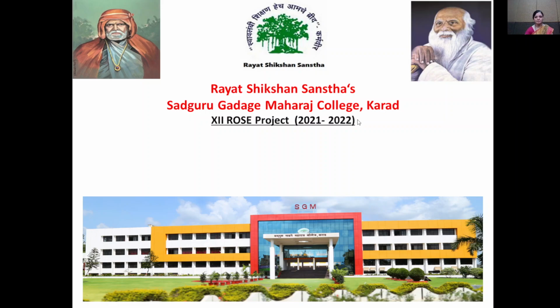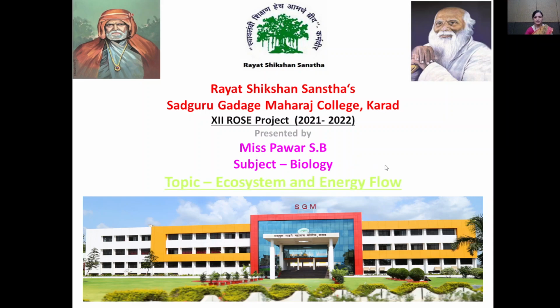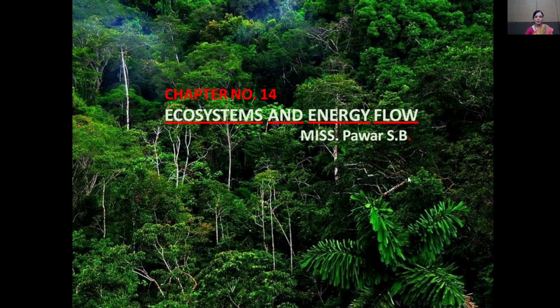My subject is biology. So today in this lecture we will discuss again the topic ecosystem and energy flow. Ecosystem and energy flow, it is a very important topic. This is chapter number 14, compulsory 3 marks, and with option it consists of 4 marks.